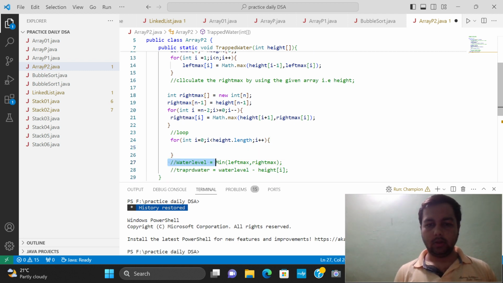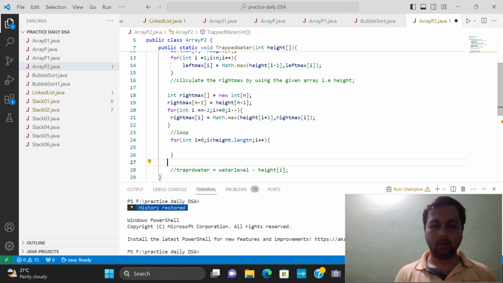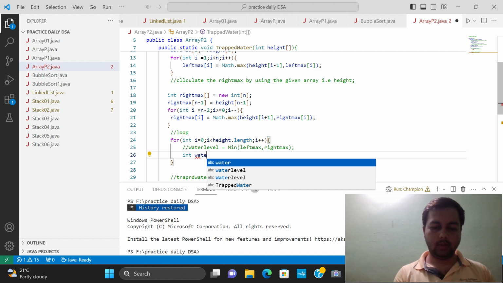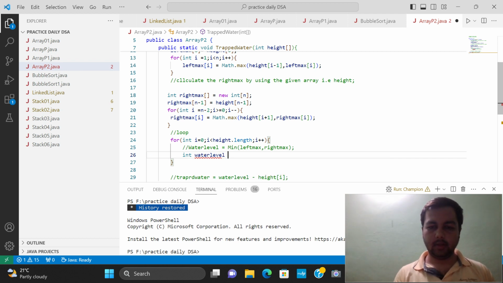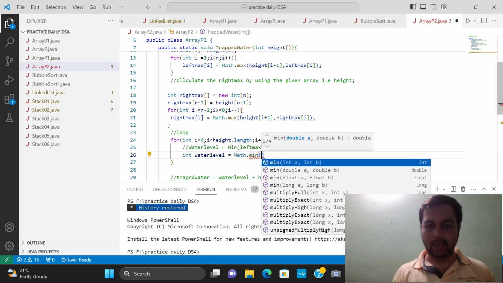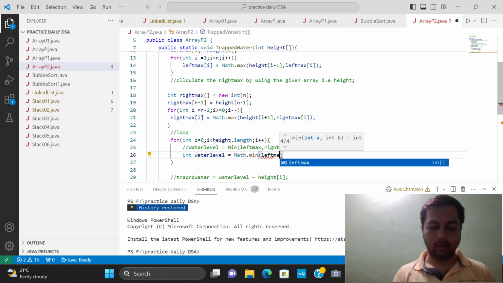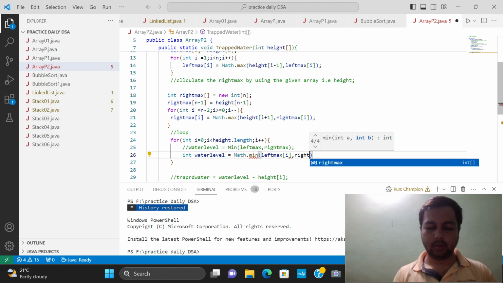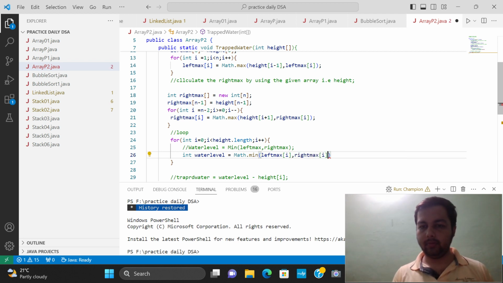To calculate water level we have a formula: int of water level is equal to math dot min of left max of I and right max of I. The minimum of both is my water level.